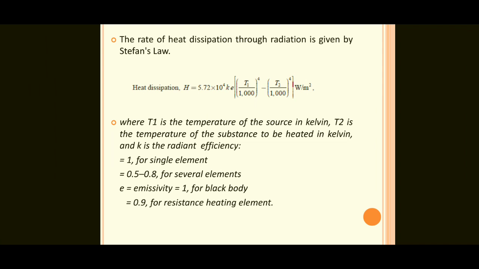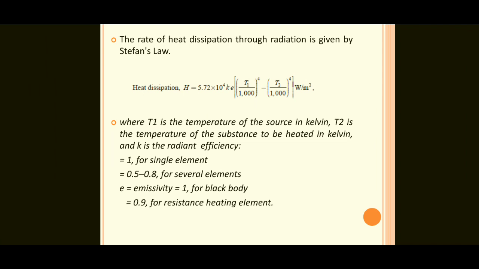In the conduction process, heat transfers from one part of the substance to another part without movement of the molecules of the substance. In the convection process, the transfer of heat takes place from one part to another due to actual motion of the molecules. Example: immersion water heater.